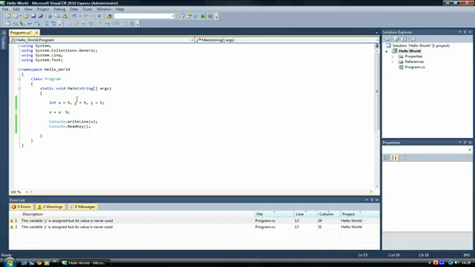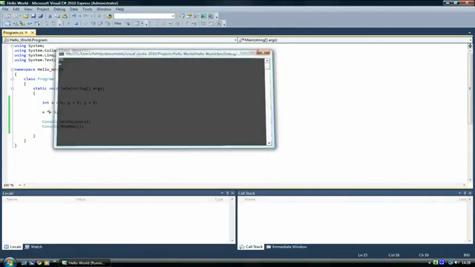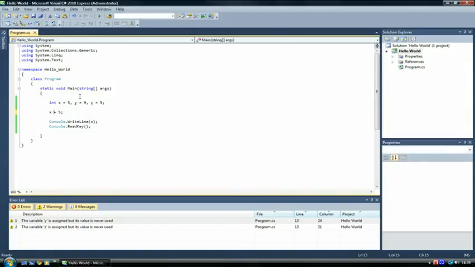Now that's all well and good, but it can get a bit annoying if you're writing a load of variables and you have to keep writing x equals x plus 5. Why not just write x plus equals 5? That means exactly the same thing. And there we have 10. You can do that with minus as well. That equals 0. Multiplying is 25. It means exactly the same thing. It's just a short way of writing that.